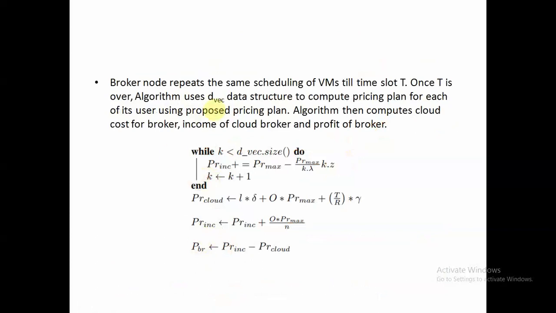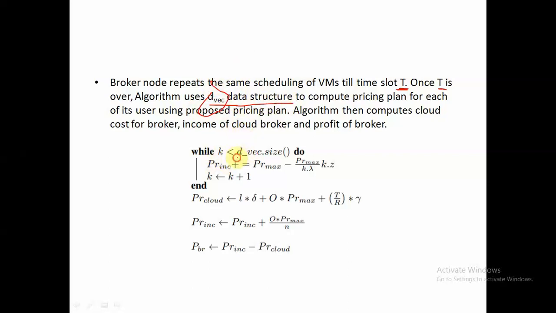So the broker will repeat this same cycle till the time slot t, which is nothing but the maximum time period. And once this maximum time period t is over, we can use the defect data structure, in which we have pushed our tasks along with by how many time slots we are delaying each task, in order to compute the pricing for each request. So how can we compute it?